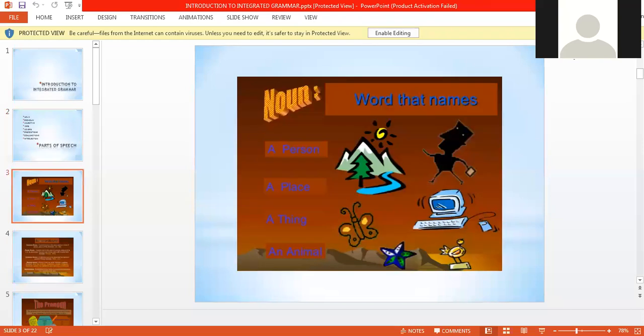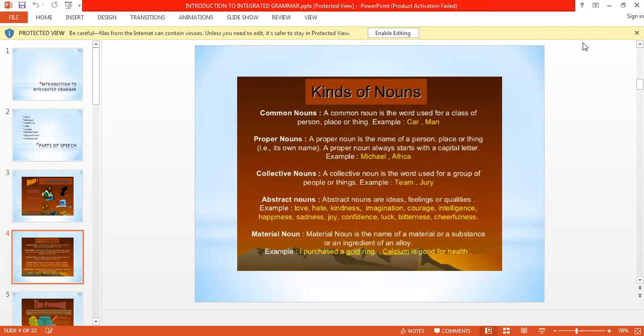Nouns are the names of, as you know, you are learning this since class 1, nouns are the names of a person, place, thing or animal. There are different kinds of nouns. Common nouns: when we give a name to a general category, thing or person or place, it is called a common noun. But when we give a special name to that common noun, it becomes a proper noun. Next comes the collective noun. When we give a name to a group of things or group of persons or group of places, this is called a collective noun.